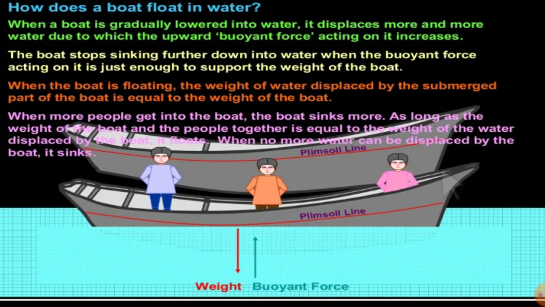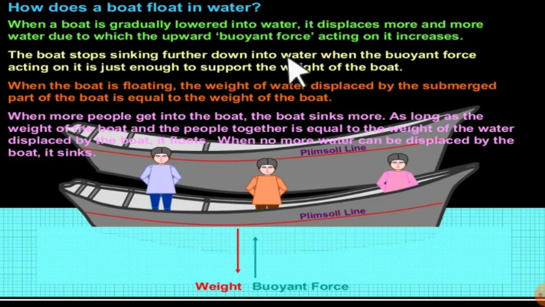Okay, and now let's see the floating of a boat in water. What happens when a boat is gradually lowered into the water? It displaces more and more water, due to which the upward buoyant force acting on it increases. The boat going downward in the water means more and more water is displaced by the boat. So more and more upthrust will be acting on it. But the boat stops sinking further down into the water.